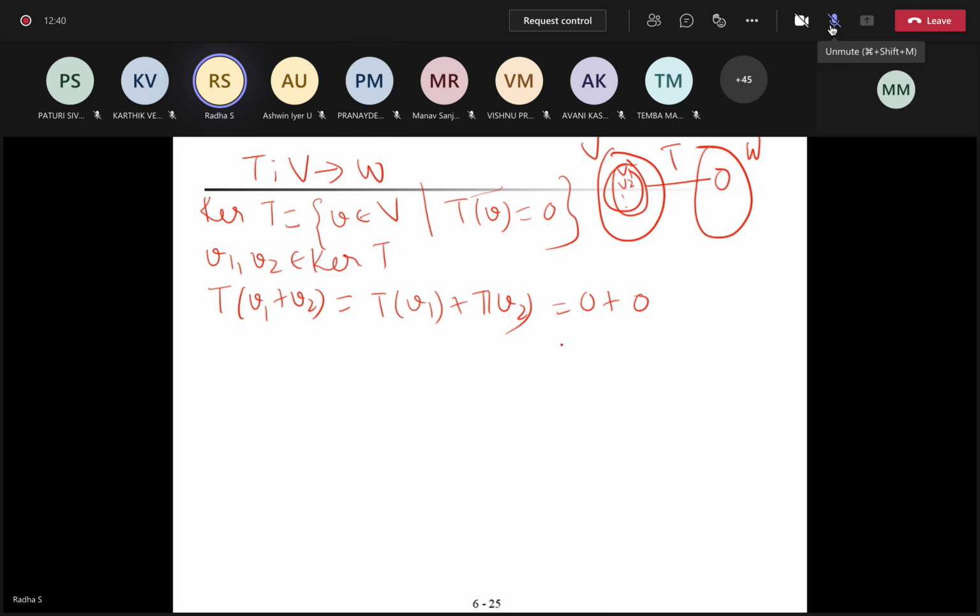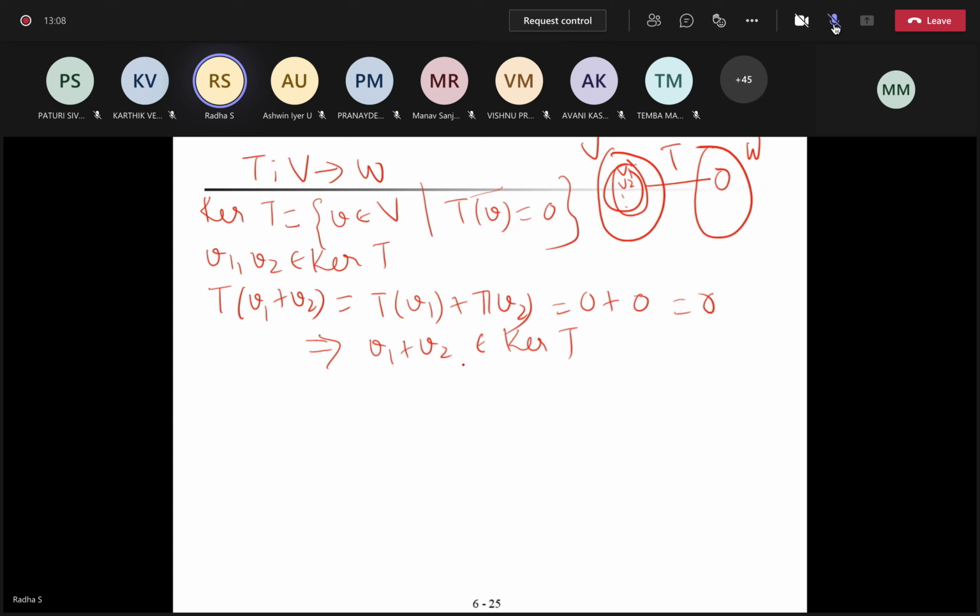Why am I writing 0 plus 0 here? Because they are in the kernel, correct. So it is 0. So now ultimately I have proved T of V1 plus V2 is 0. So that means V1 plus V2 belongs to kernel T. Correct? Is this clear?